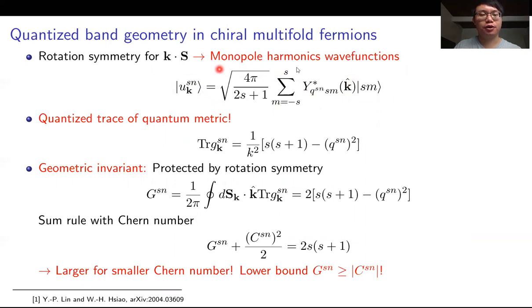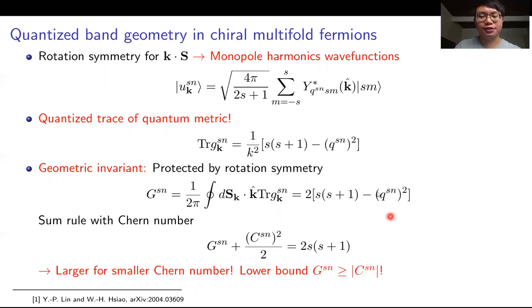If we plug the monopole harmonics wave function into the calculation of the quantum metric, we immediately see that the trace of it will be quantized and labeled by the spin and the monopole charge. If we further do a surface integration, but now exclude the double counting along any axial direction, we'll get again a quantized result. Furthermore, it is independent of the surface of choice. So we call it a geometric invariant. Note that the geometric invariant is protected by the rotation symmetry, as it comes from the monopole harmonics wave function.